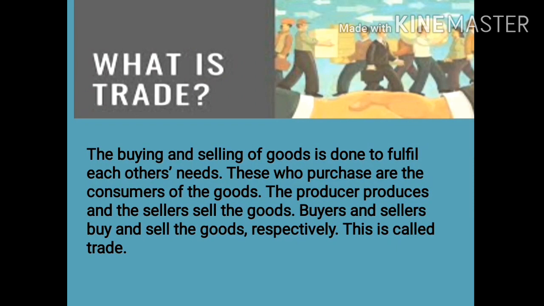What is trade? The buying and selling of goods is done to fulfill each other's needs. Those who purchase are the consumers of the goods. The producer produces and the sellers sell the goods. Buyers and sellers buy and sell the goods respectively. This is called trade. So buyers, that means the consumer, pay in exchange of the goods or the services.